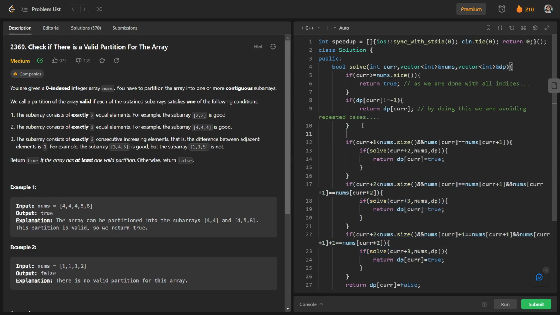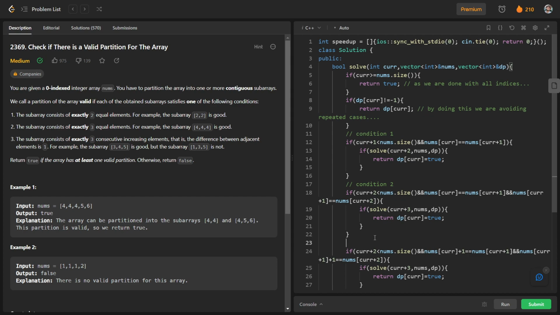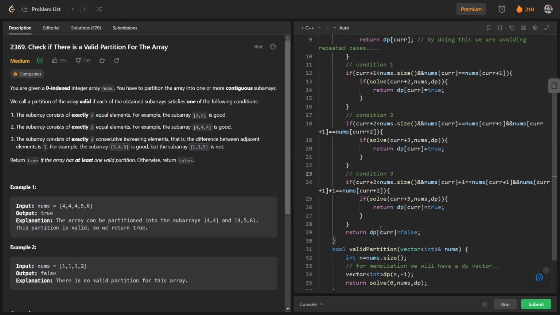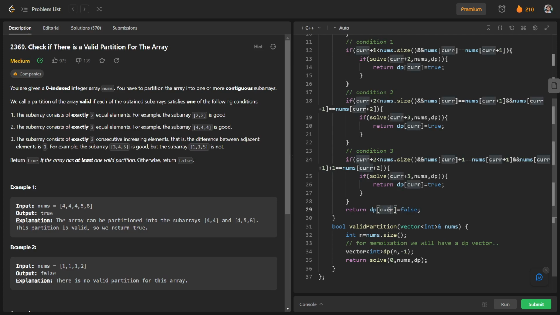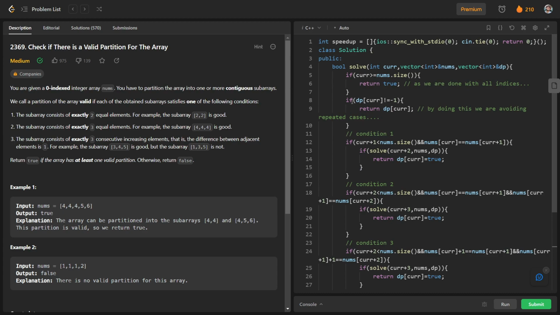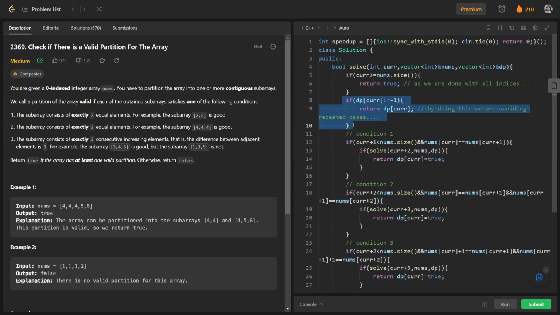I will write here. This is basically condition 1, and this is basically condition 2, and this is basically condition 3. And if we are not able to find any partition corresponding to any of these three conditions, we will just return false. And in order to reduce the time complexity, we have used this dp vector for memoization, and you can see that we are updating the values of this dp vector in each of these conditions, and we are using it to avoid repetitive cases.